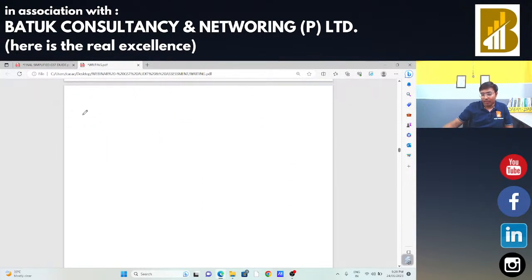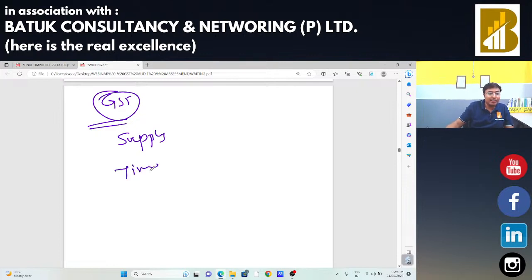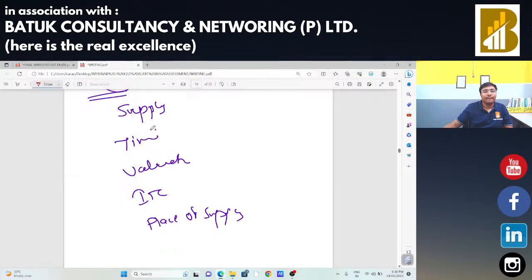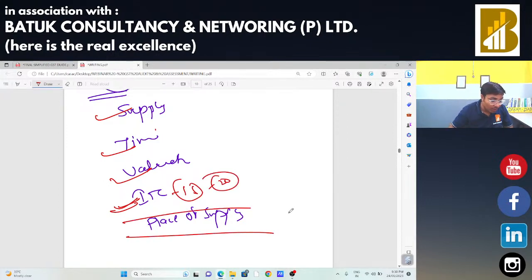I am always saying, to understand the complete GST, there are certain basics. First is your supply. Second is your time of supply. Next is your valuation part. Fourth is your ITC, and next is your place of supply. These are the basics of GST. We have already covered supply, time of supply, valuation, section 15 and various valuation rules, and input tax credit, section 16 to section 20. Now we are going to start our discussion on place of supply.